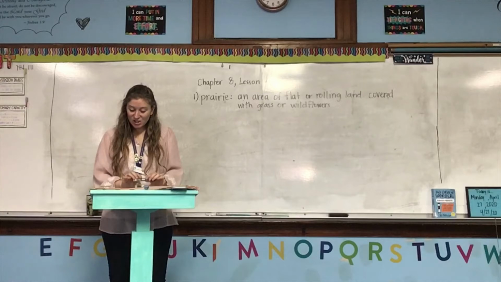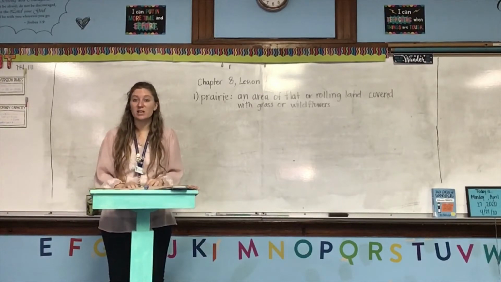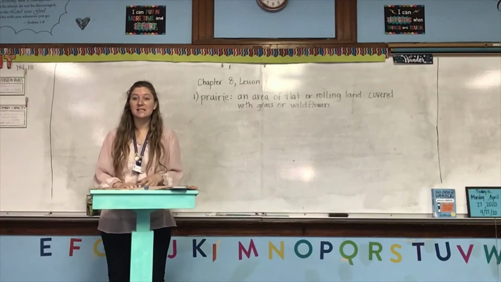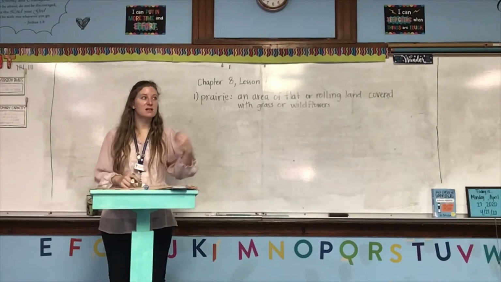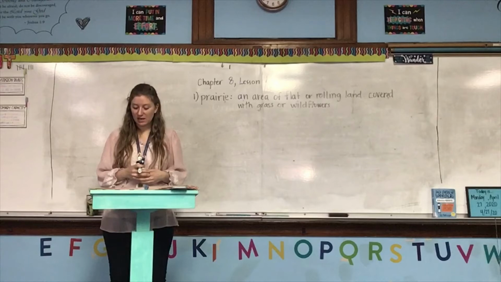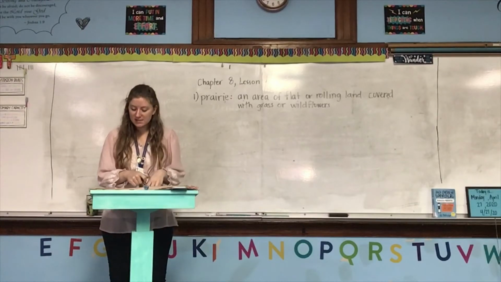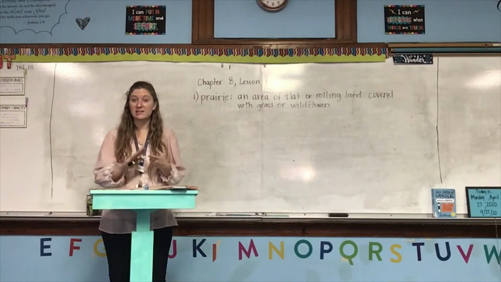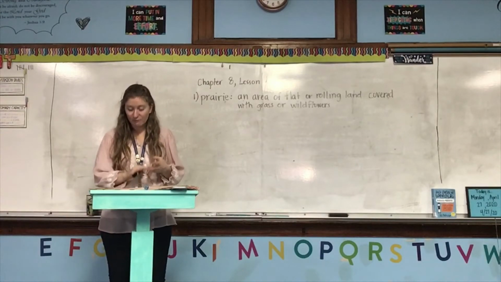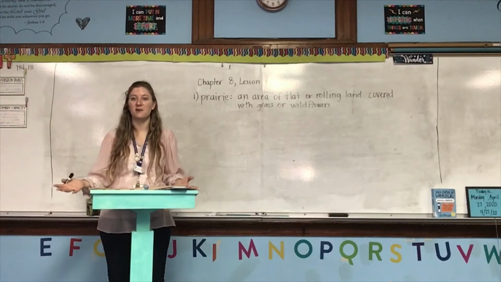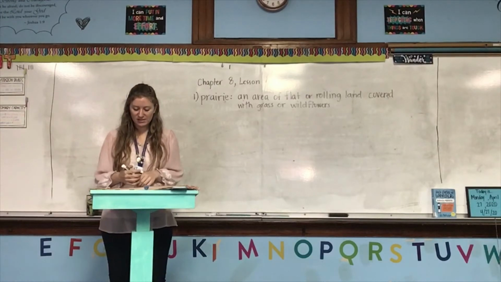Okay, so the answer is the Midwest is a region of lakes, prairies, and farms. That's what we mostly find. Again, there are some hills, some mountains, and some forests, but it is mostly an area with lots of lakes, lots of prairies, which have been turned into farms, and then of course farms. So make sure you have those answers.